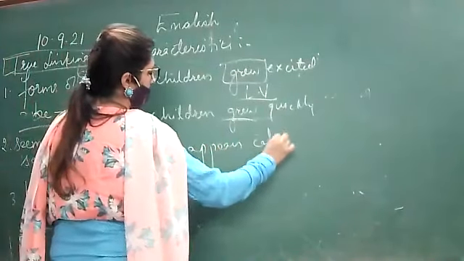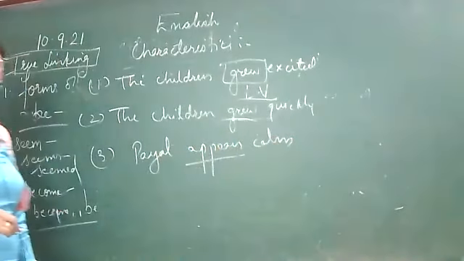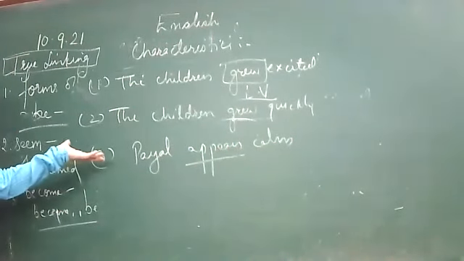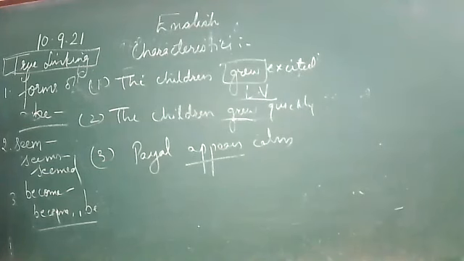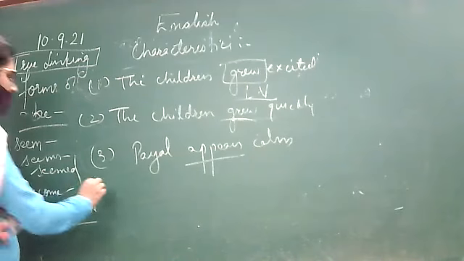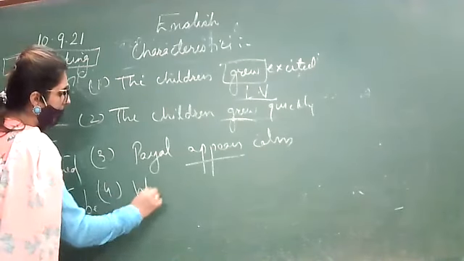Payal appears calm. This is a linking verb. Yes, ma'am, because appears is replaceable: Payal is calm. I told you that it is a linking verb. Payal seems calm. Payal becomes calm. Yes, ma'am, it is a linking verb.